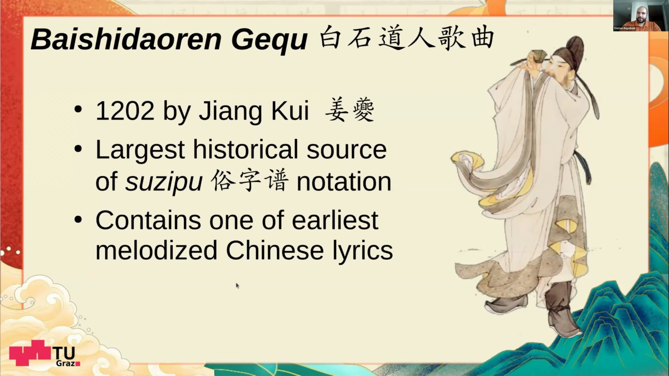The interesting thing is, even though it is a poem anthology by modern perception, in reality, most of the poems are of a certain kind called zi, and this used to be a sung form in 1202 in the Song dynasty, and only later in the subsequent centuries it became a rather purely literary genre. So indeed, it contains one of the earliest melodized Chinese lyrics we have in total about all of Chinese music history.